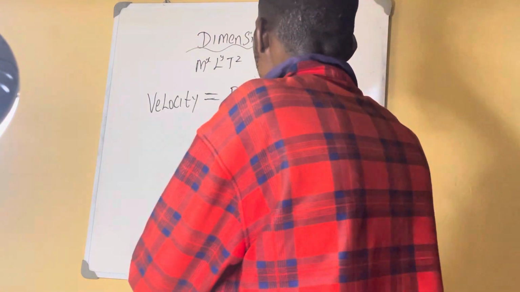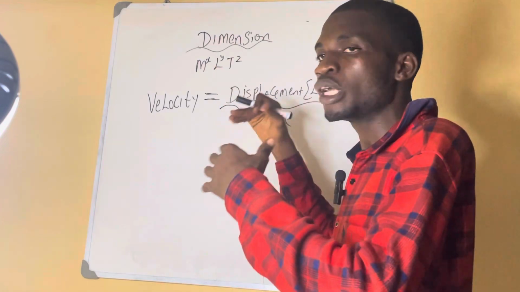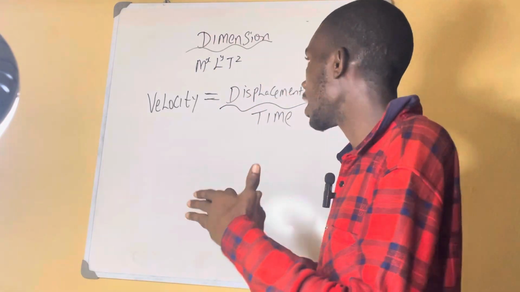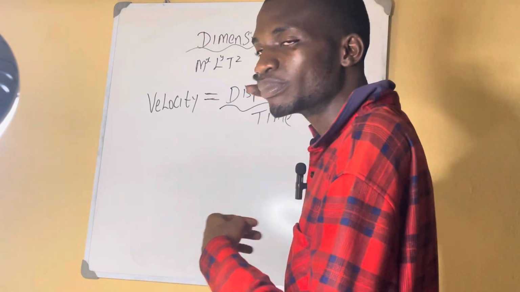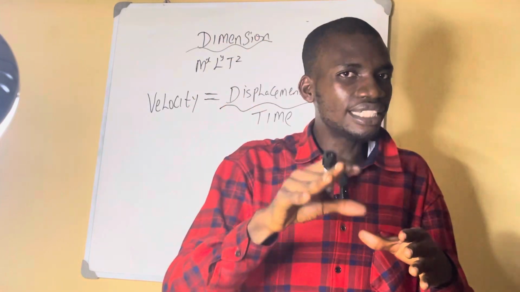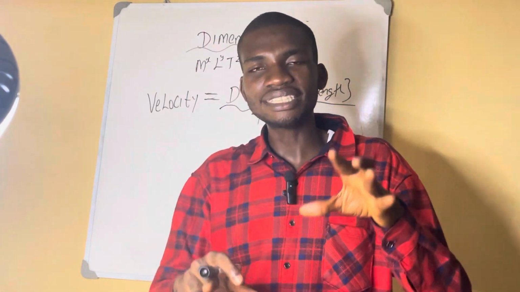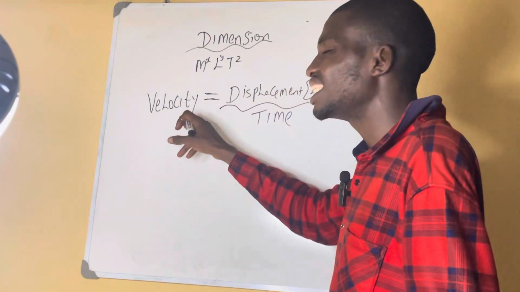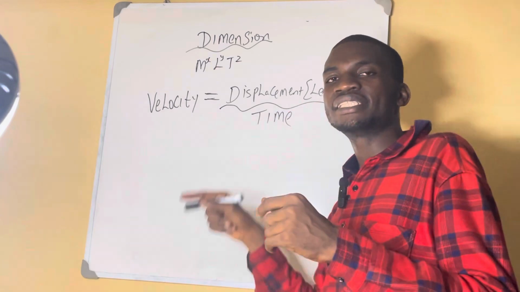So what are you going to do? We have gotten length and time. Remember that dimension is all about breaking down until you get length, mass, and time. Had it been that we didn't get length, mass, and time, we would start breaking them down. But now velocity has directly given us length and time.